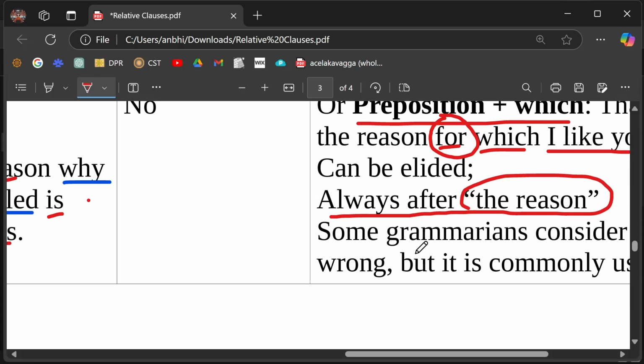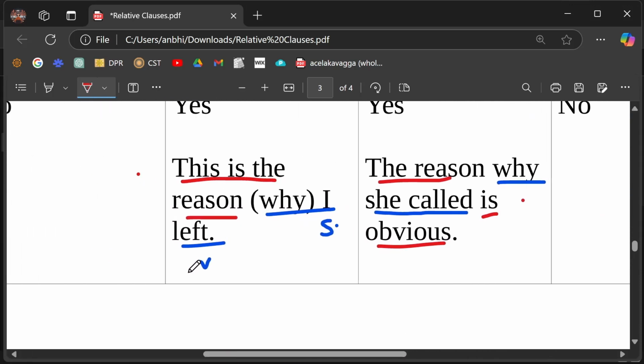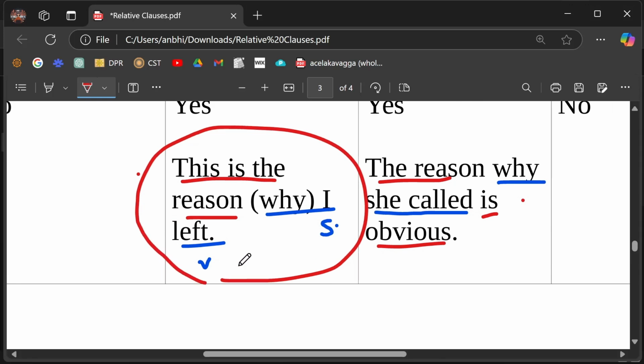This is the reason why. You can say why, or you can say for which, or you can just say the reason I like you without anything. So this why over here, you see, it's a defining relative clause, and the relative pronoun or adverb is not the subject, so you can elide it. Remember? These are the two conditions. Three conditions for tadaramana, two conditions to elide the relative pronoun. Right?